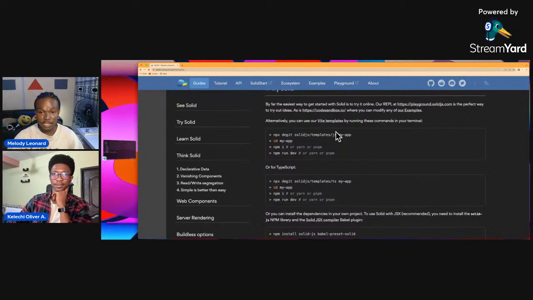Cool. Is the screen big enough? Is this view big enough, or should I zoom in a bit? Yeah, I think it's big enough. Yeah, it's cool.